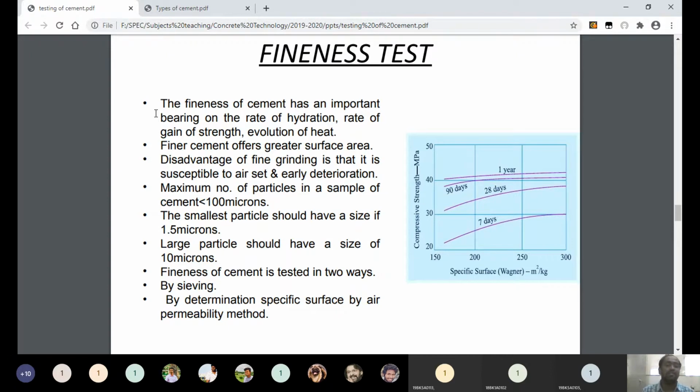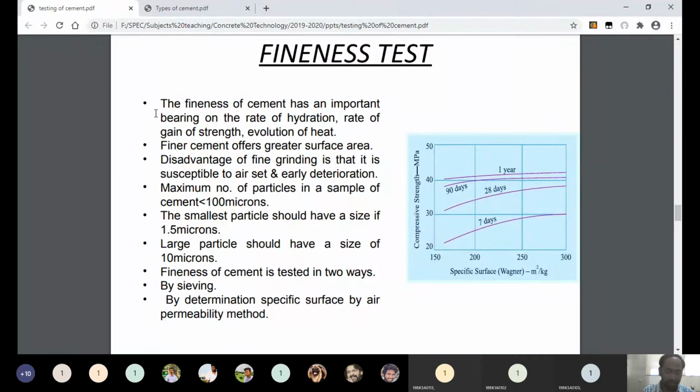The chemical reactions which release heat energy are called exothermic reactions, and the chemical reactions which absorb heat energy are called endothermic reactions. Here the chemical reactions happening between water and cement are considered exothermic in nature. All these reactions are simply called hydration of cement. And the rate or speed at which these reactions take place is called the rate of hydration.